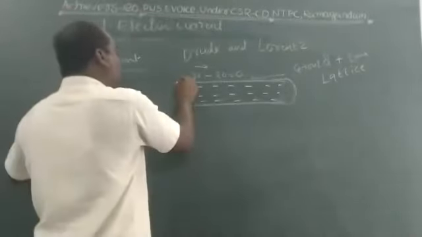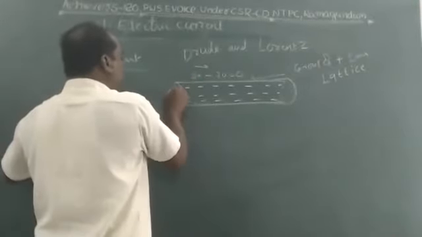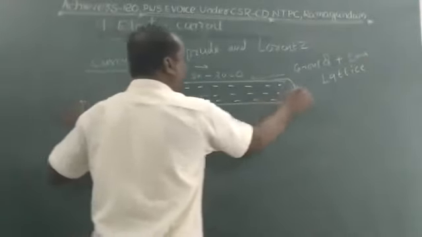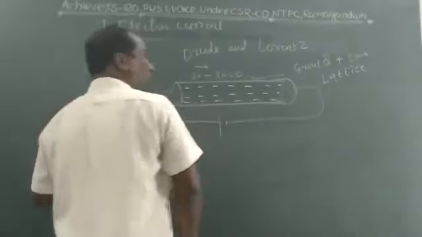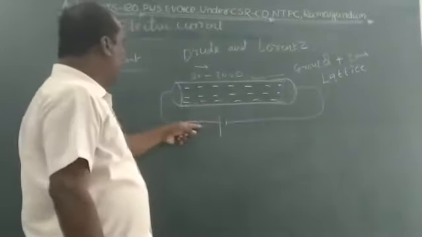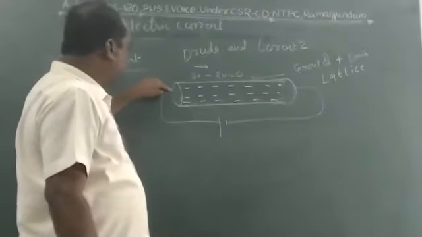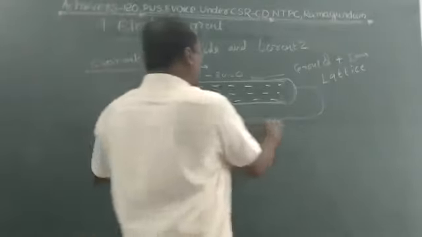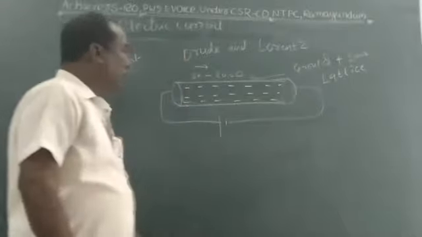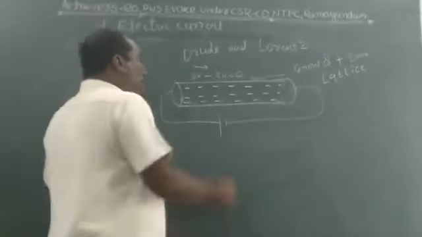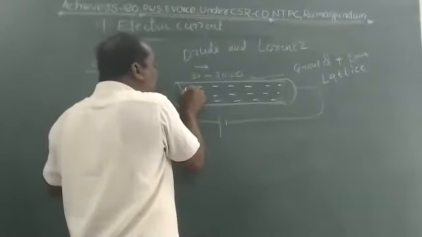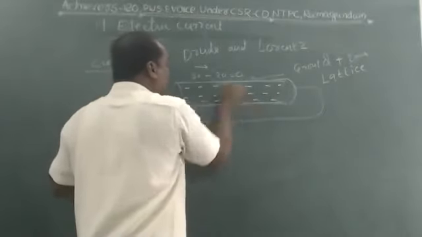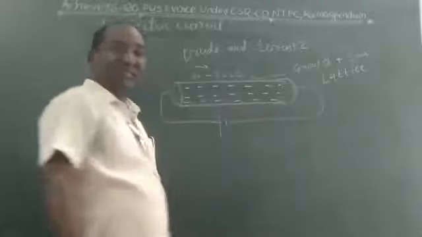Now take two conducting wires and connect them to the battery. The two ends are connected to the conductor. Now an electric field is set up in this. Due to that, the electrons move in a systematic order.